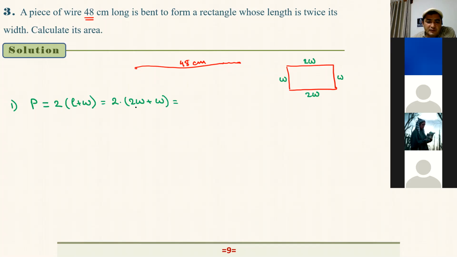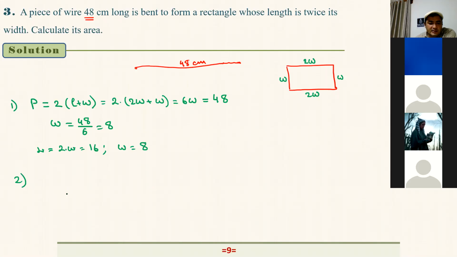If you simplify this, here we have 3W times 2, that's equal to 6W. And we know that that's equal to 48, right? And from here, what is W? W equals 48 over 6, that's equal to 8. So now the length of this rectangle is 2W, that's equal to 16. And W is equal to 8.